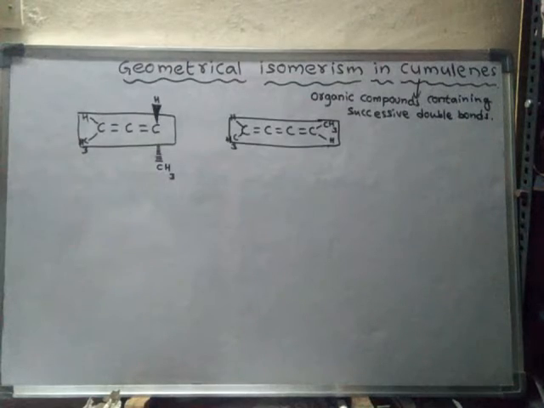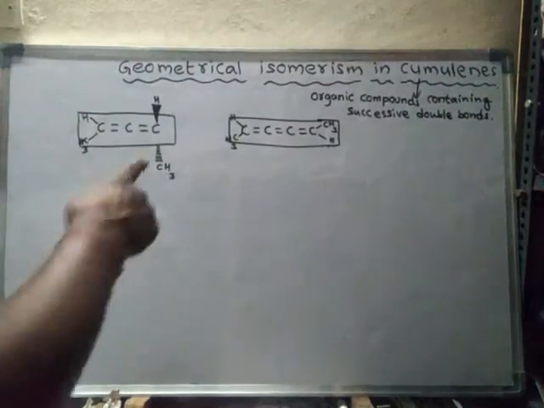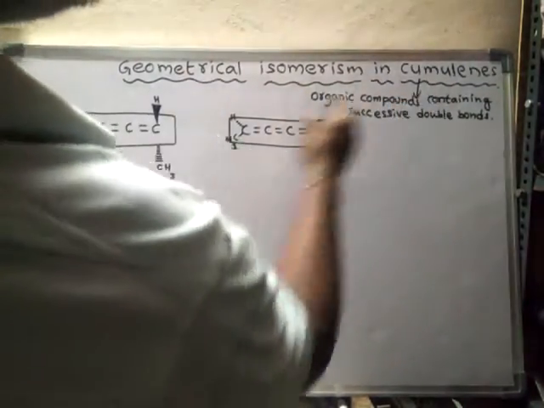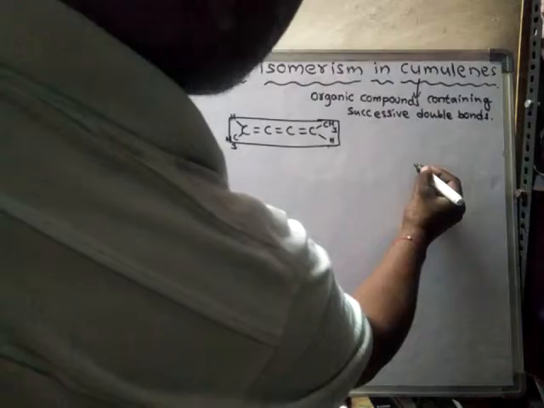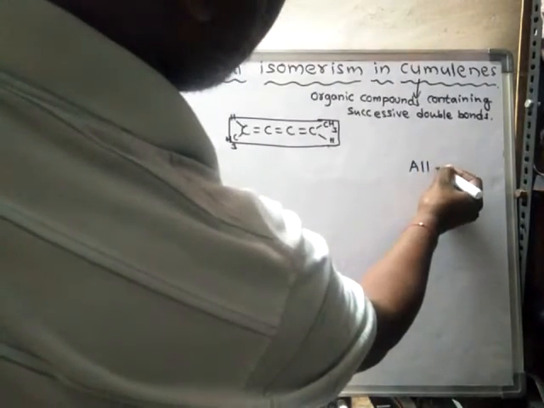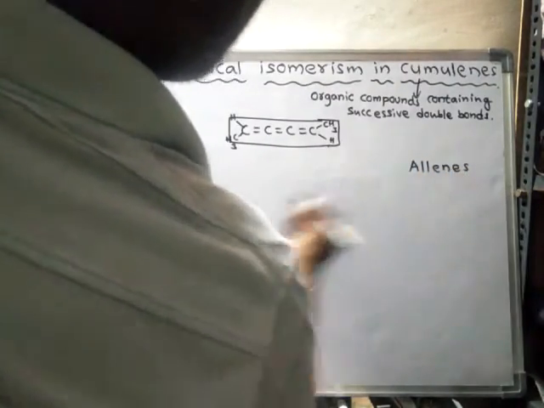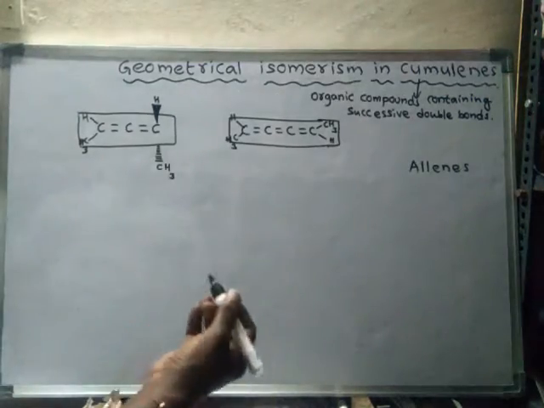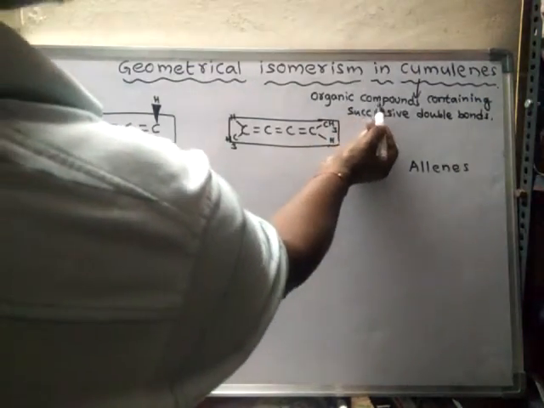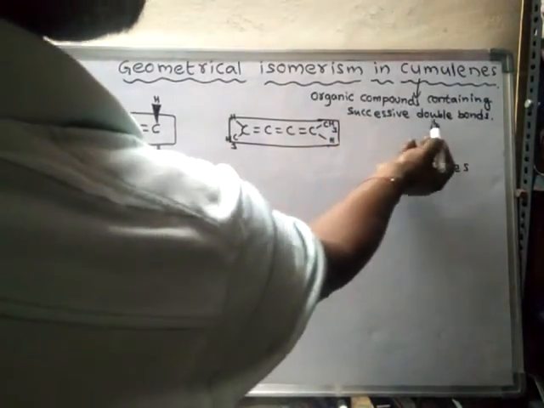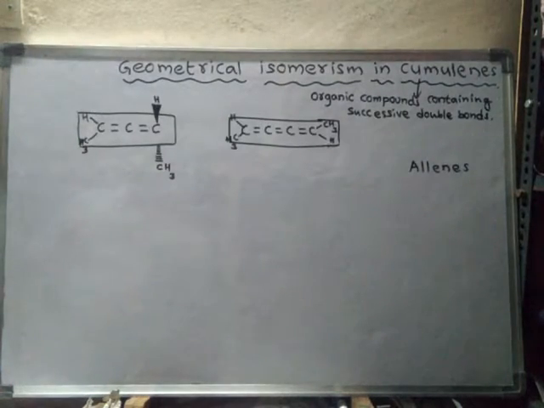Today we will learn about the geometrical isomerism in cumulenes and in some other compounds. Geometrical isomerism in cumulenes. Cumulenes are also called allenes. What are cumulenes? Organic compounds containing successive double bonds are said to be cumulenes or allenes.